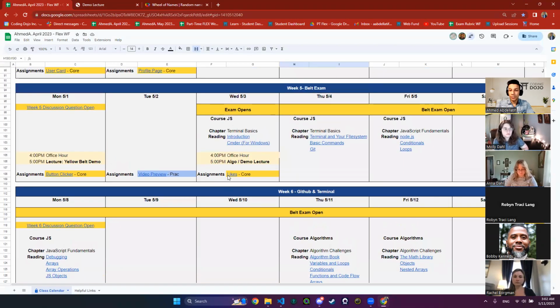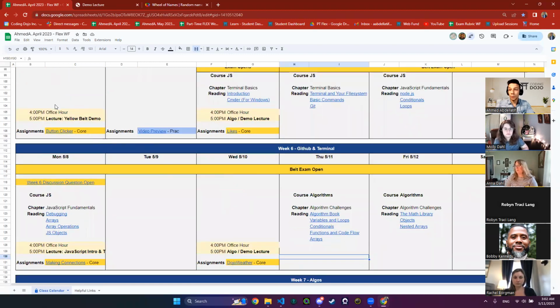In today's lecture, just as we got used to, we are right here on week 6. We are right here, the Algo and demo lecture. Today, we will be having an algorithm in JavaScript. We'll be talking about arrays and objects.